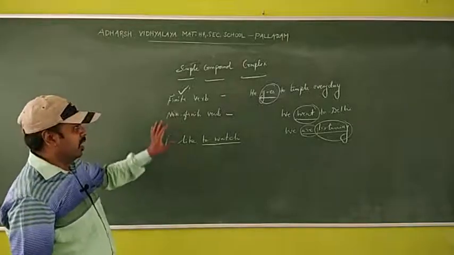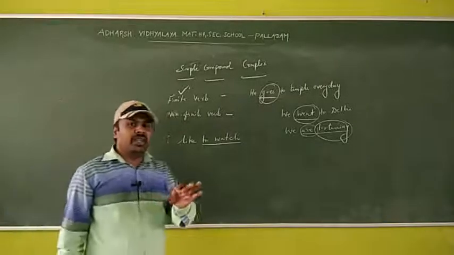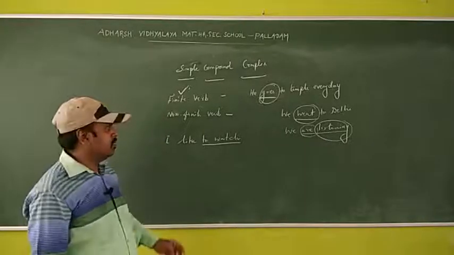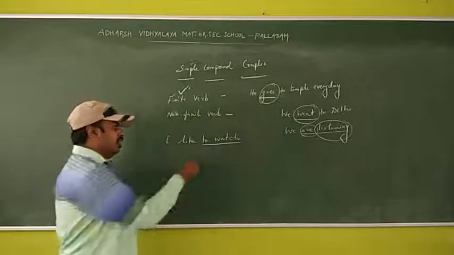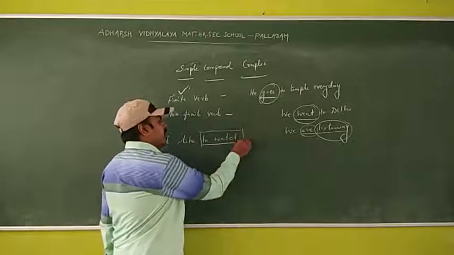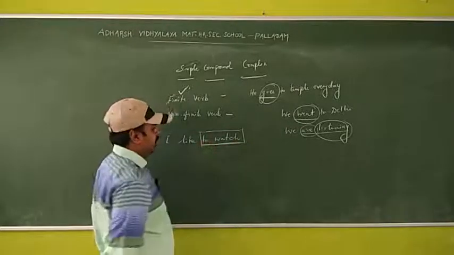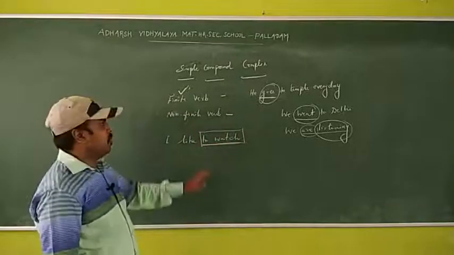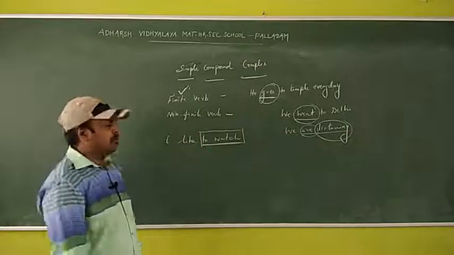Actually, non-finite verb means the to-infinitive and the gerund. These two are called non-finite verbs. This is to-infinitive. It does not indicate any time because to always follows the V1 form. So it is a non-finite verb.